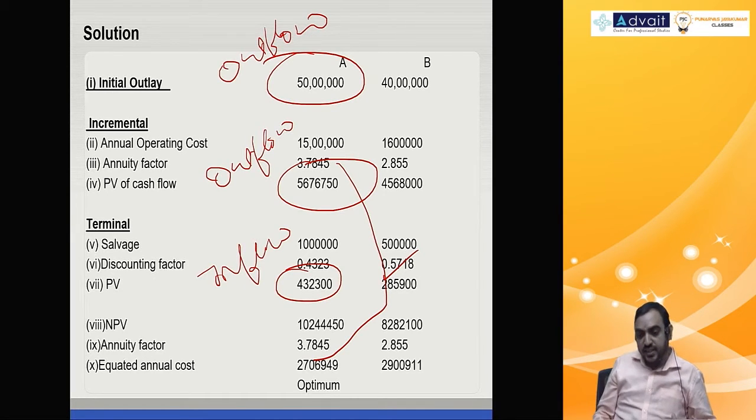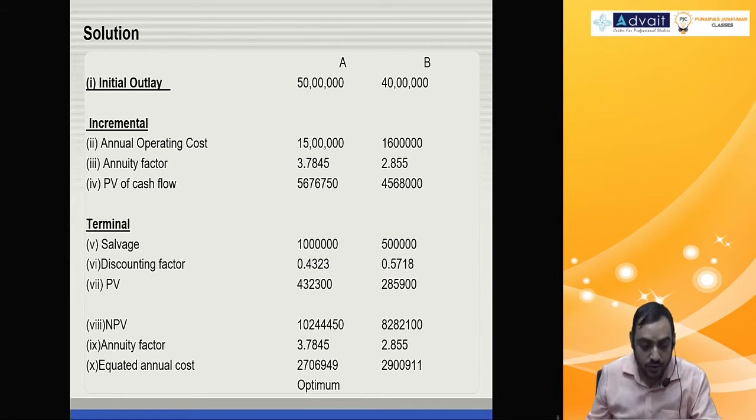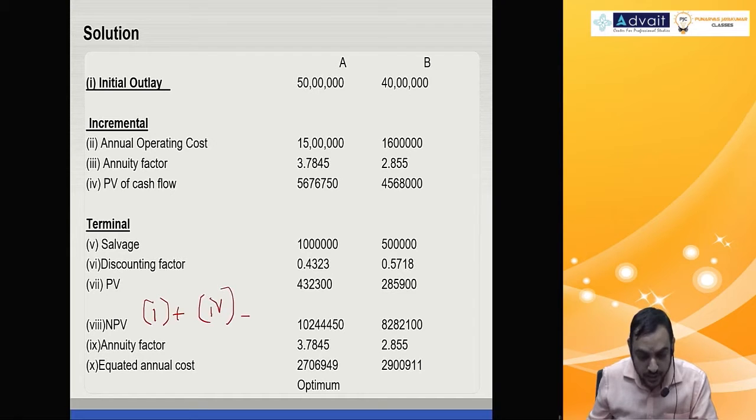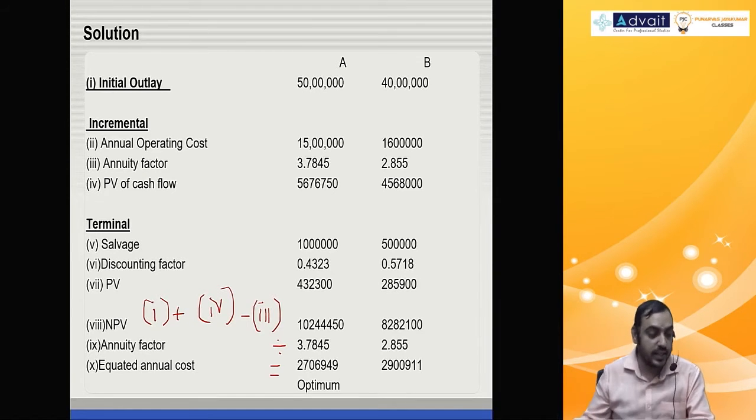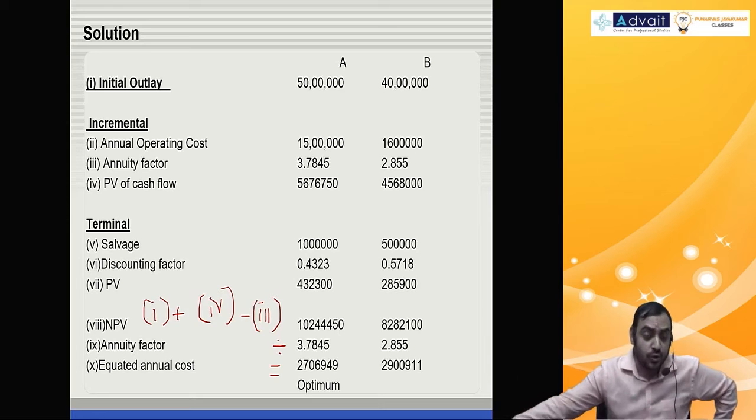The solution is there in the material I have given you, so no need to write down. Just take a look at these calculations and see if you have any doubts. This NPV is calculated as initial outlay plus present value of cash flow minus present value of terminal cash flow, divided by the annuity factor, which will give you EAC. One minute, please take a look at the solution. If you have any doubt, please ask, then we go to the next topic.